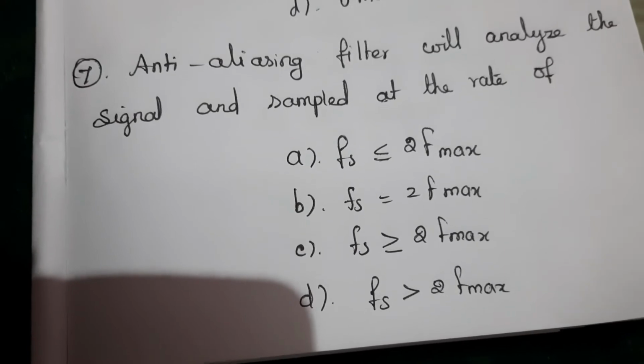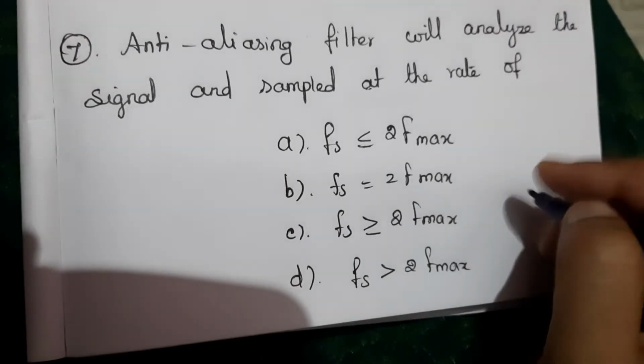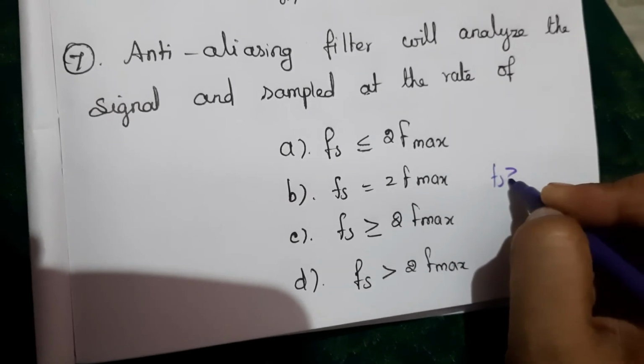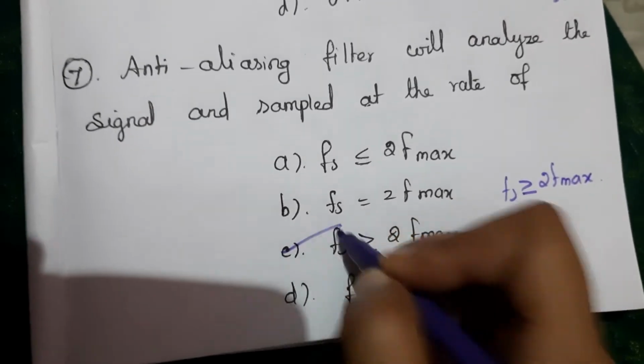7th question, anti-aliasing filter will analyze the signal and sample at the rate of. So that is Fs must be greater than or equal to the maximum frequency. So here the answer is C.